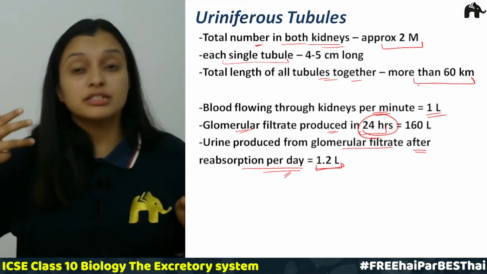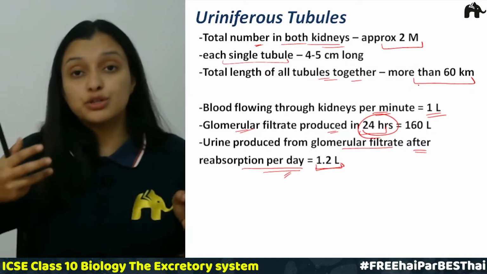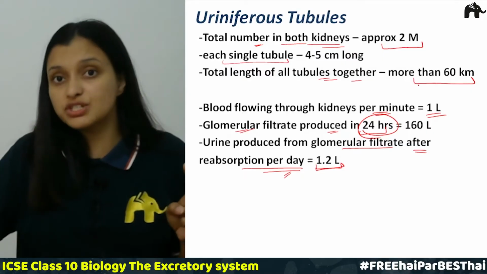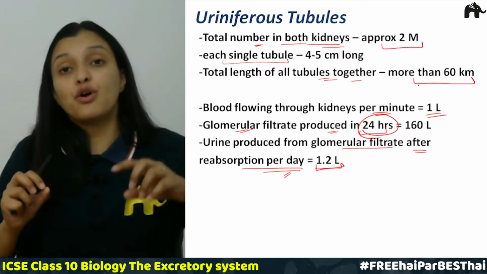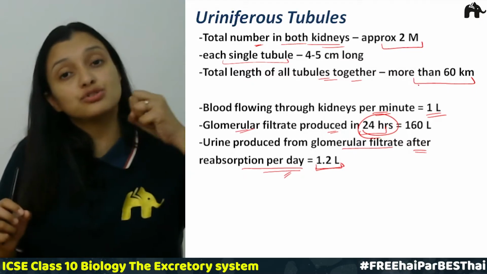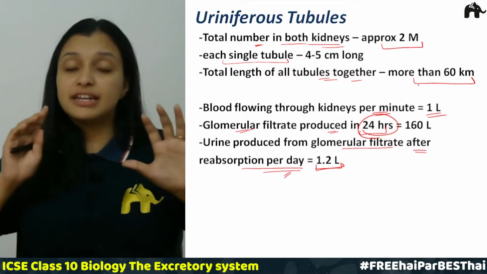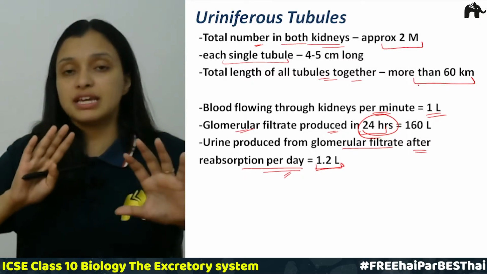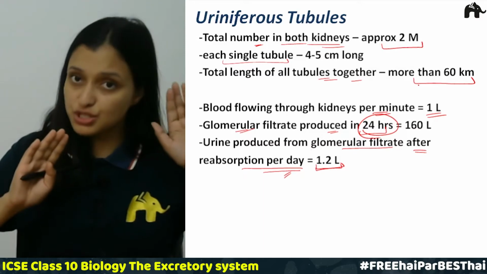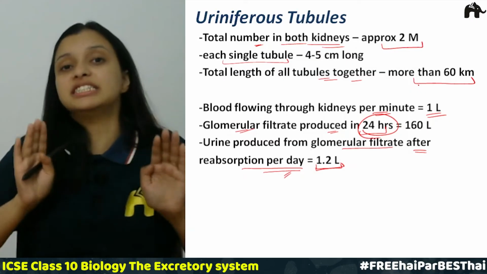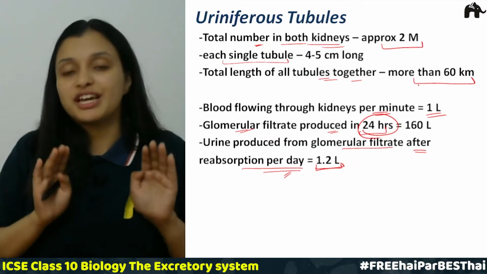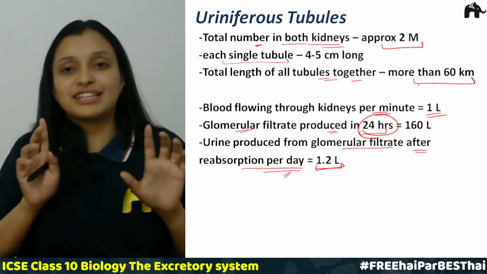Urine also has a specific composition, so we do not need extra things to be added to the urine, and also we do not need extra things to be added to the blood. So the composition of blood is maintained by the kidneys, the kidney tubules. I hope all the facts are clear.